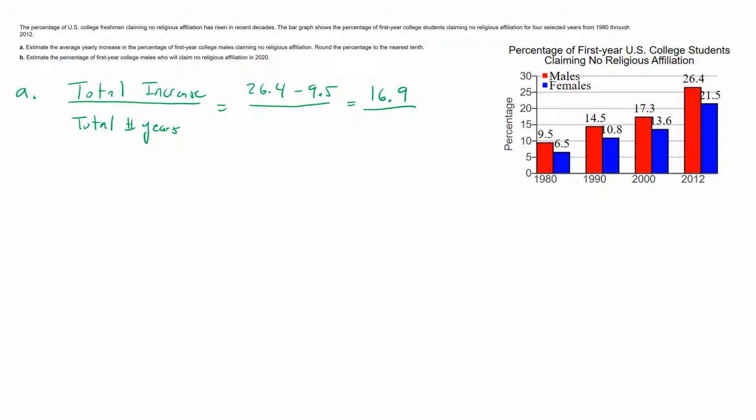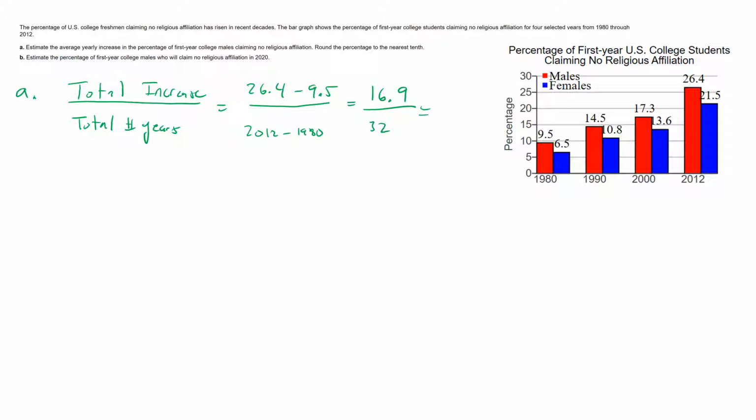So the percentage of males claiming no religious affiliation increased from 9.5 to 26.4 between 1980 and 2012. We can figure out how much it increased by subtracting the two numbers. So that's a 16.9% increase in males claiming no religious affiliation. And the total time frame here is 2012 minus 1980, which is 32 years. This increase was realized over a time span of 32 years.